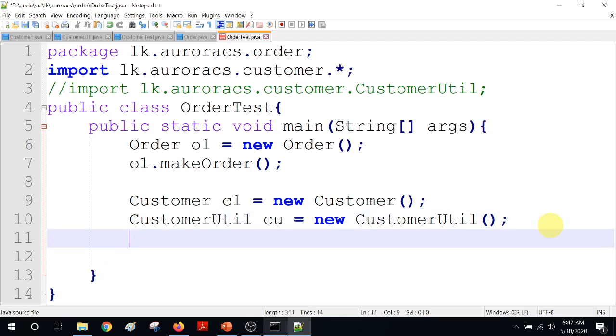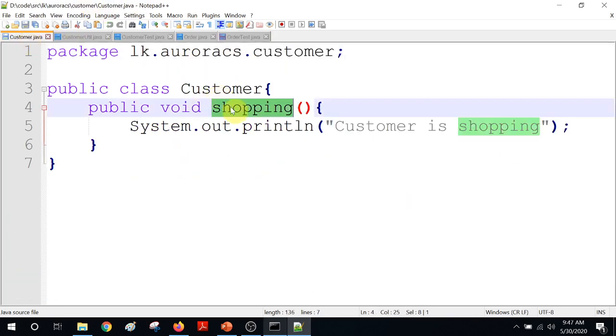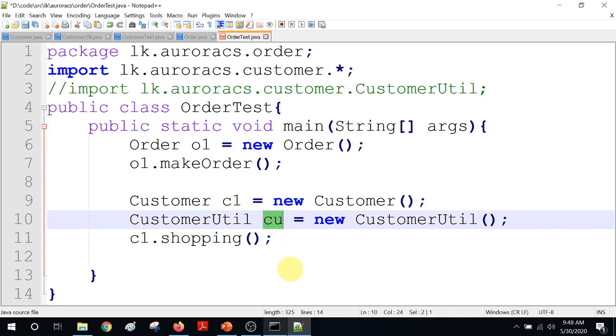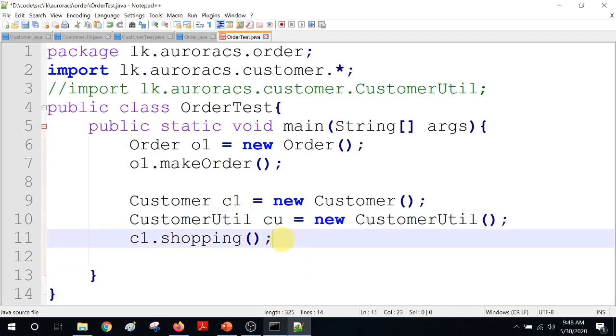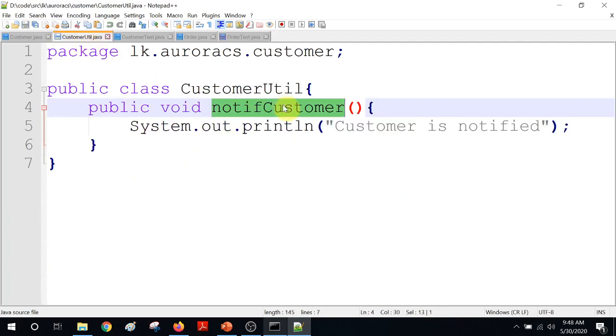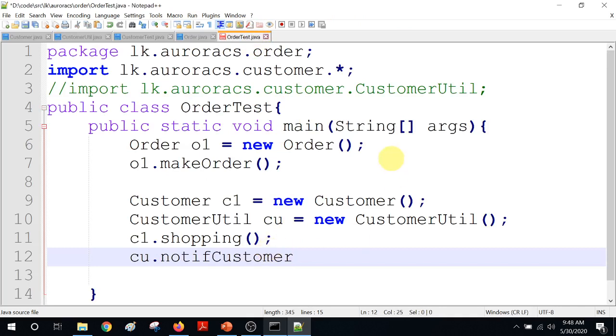For customer, what I can do is c1 dot, what are the functionalities available? Shopping is available. So let's make our customer do shopping. For customer util, I can also do notify customer. Okay, now let's see how to run it. Now let's compile again.